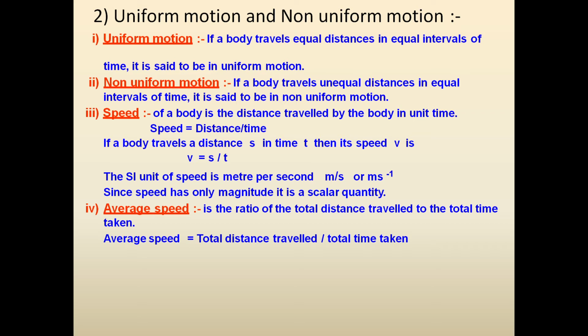From Ambala to Delhi, how much distance we have traveled, that we note down, and how much time we have taken to cover this journey, that we will note down, and then we will divide it, total distance traveled divided by total time taken. Then we will get average speed throughout the journey. So this is how we calculate average speed.